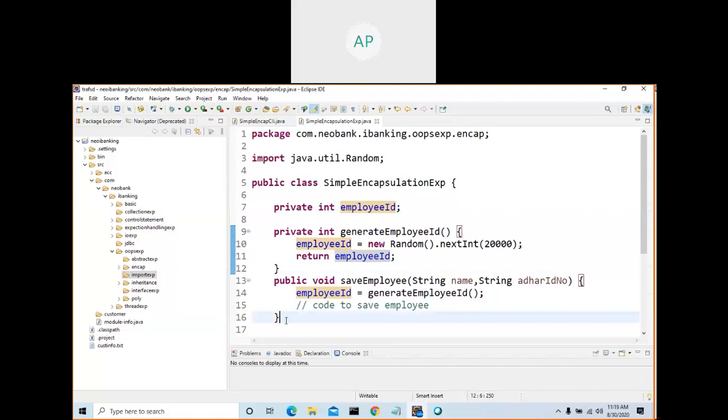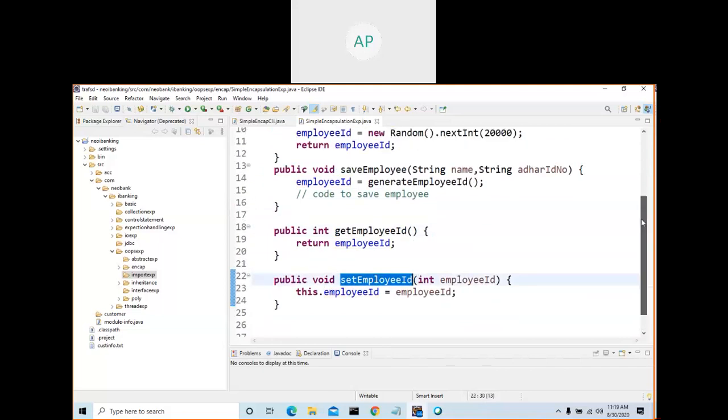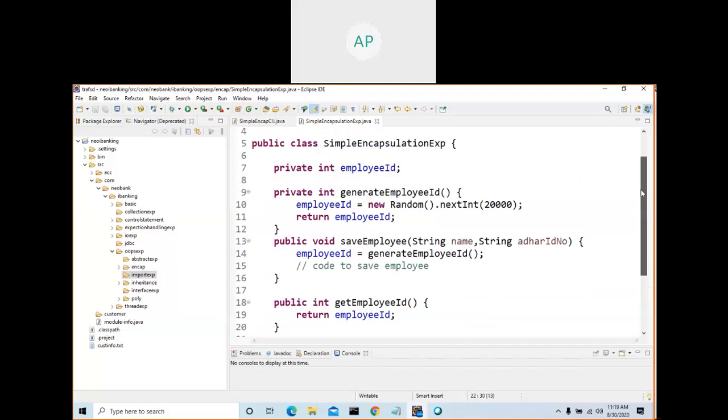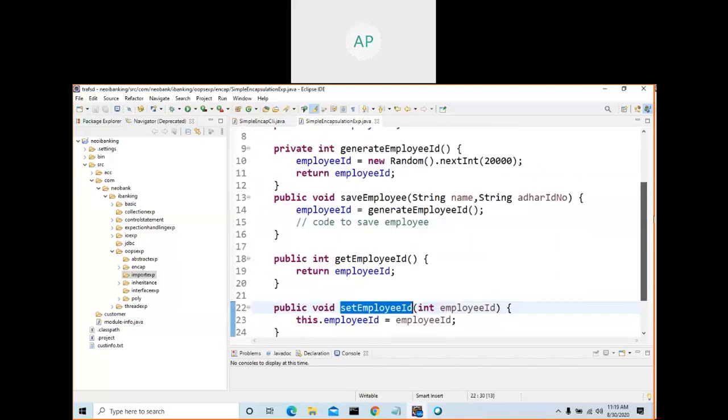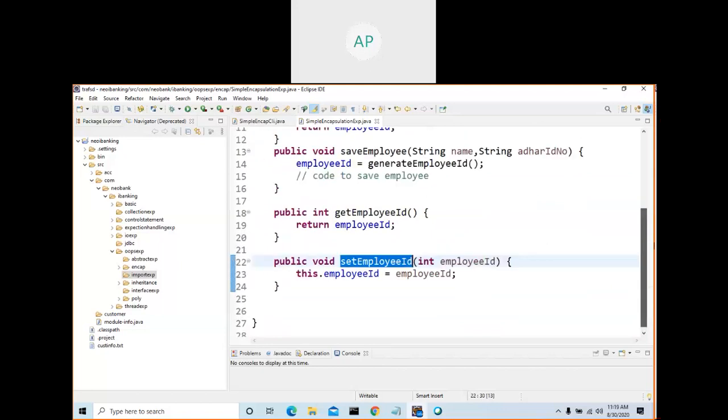There is another member called save employee. There is another member called get employee. There is another member called set employee ID. So these are all methods. How many methods? 1, 2, 3, 4. 4 methods, one variable. How many members inside? 5 totally. 5 members.